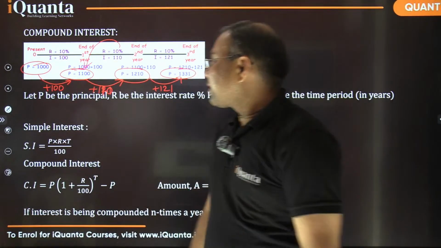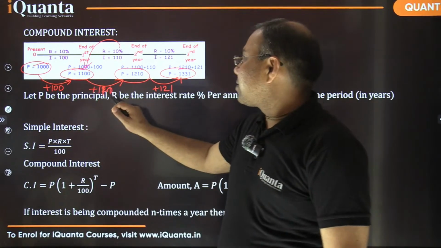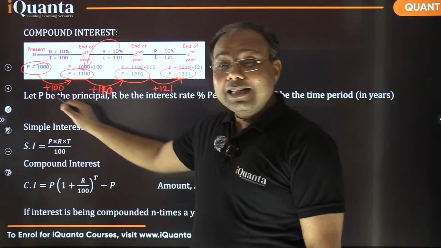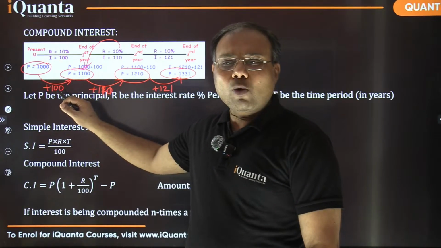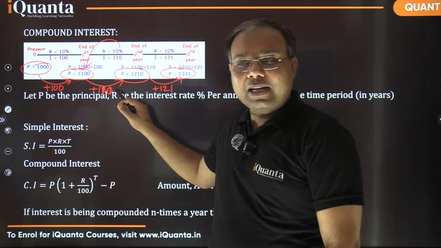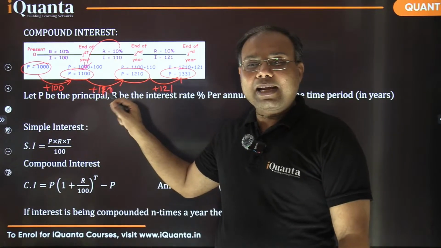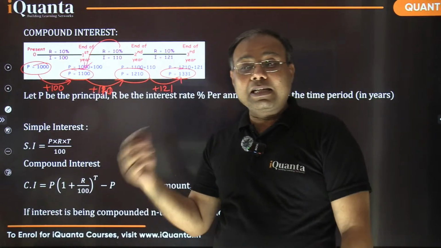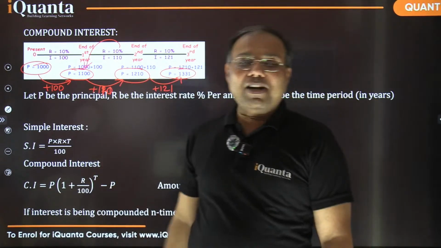See, if you check the ratio here, 100, 110, 121, can you see their increase? They are increasing by 10%, right? If you increase 100 by 10%, what will it become? It's 110, right? If you increase 110 by 10%, how much will it become? It is 121. So they have the same multiplying factor of 10% increase, that is 1.1. And here also the same multiplying factor of 1.1 works.